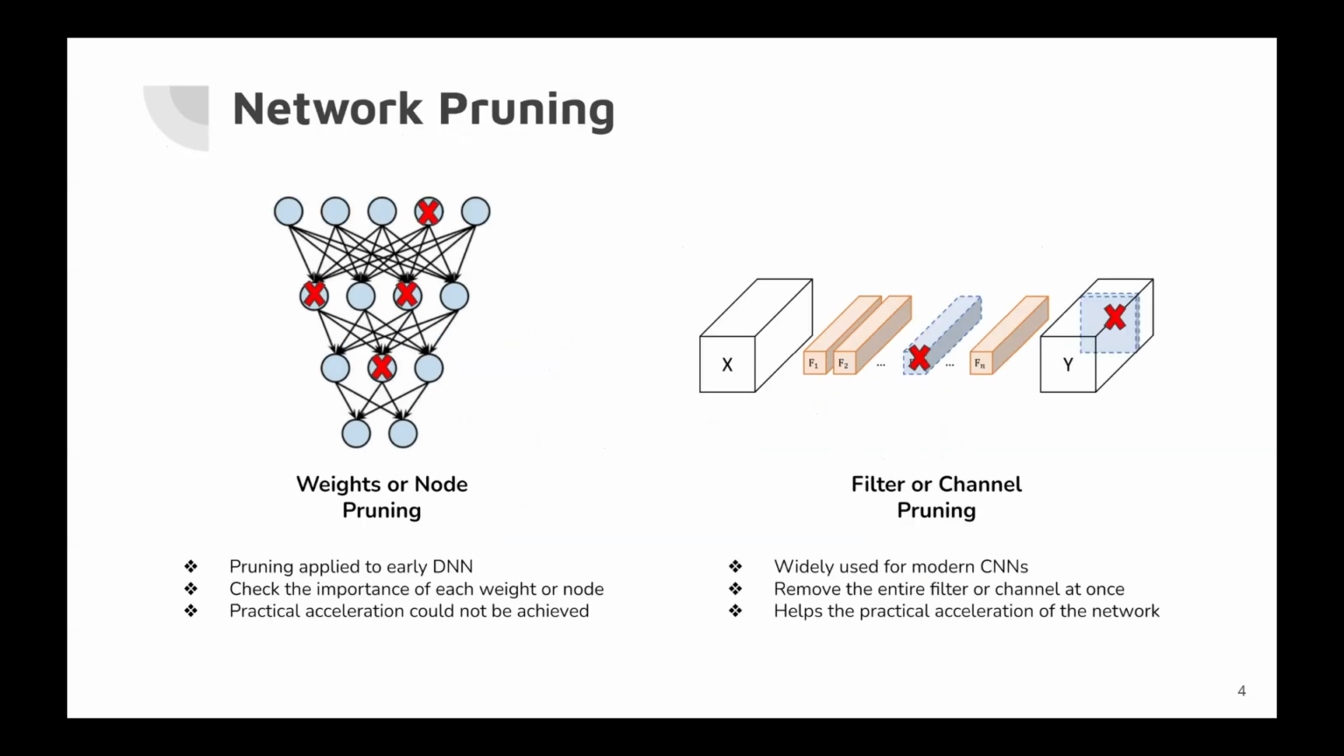There are generally two types in this field, which are weight pruning and filter pruning. Weight pruning, or node pruning, is a traditional way which was applied to early DNNs. It checks the importance of a single weight or node and prunes accordingly. Since it removes only a single node, it does not lead to practical acceleration.